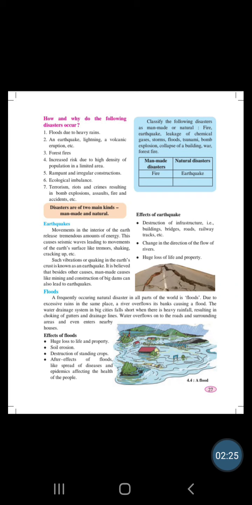Disasters are of two main kinds. One is man-made and another one is natural. Let's study them. Earthquakes. What are earthquakes? The cracking of the land is called an earthquake. The movement of the earth, or the movement of the surface of the earth resulting in cracks, is called an earthquake.